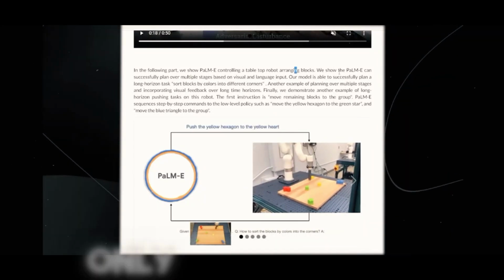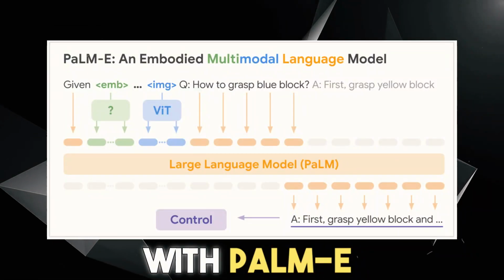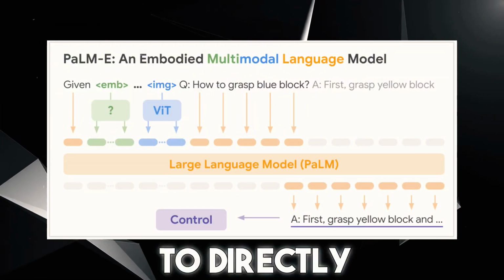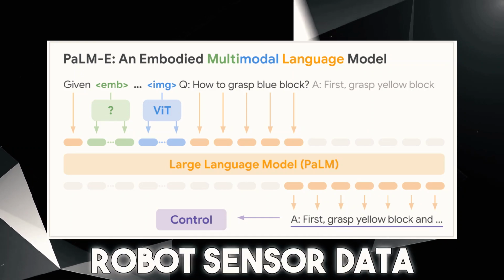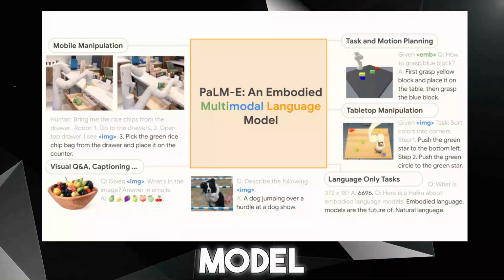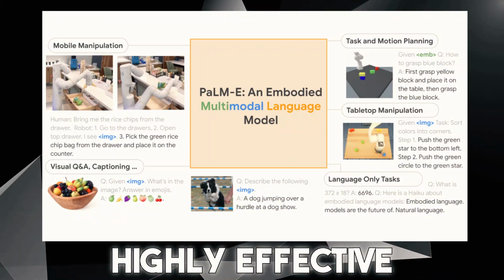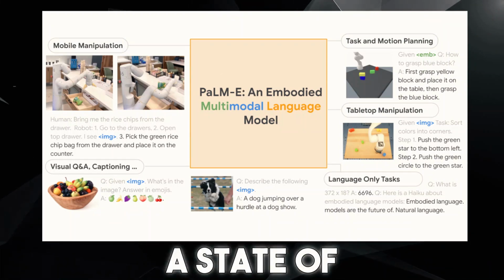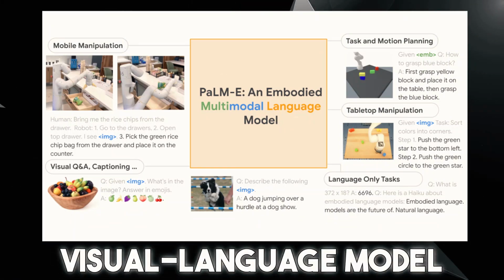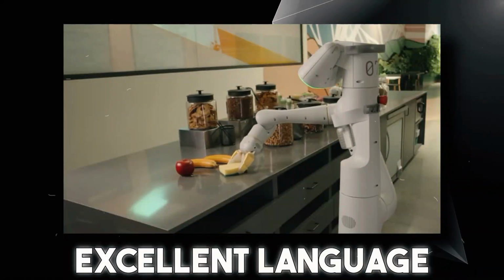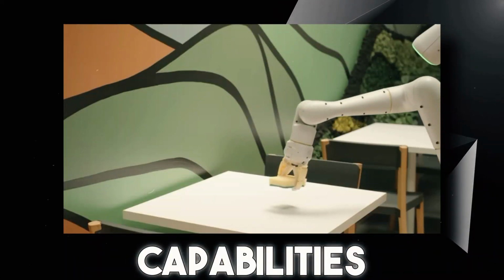Rather than relying on only textual input, with PalmE, they train the language model to directly ingest raw streams of robot sensor data. The resulting model not only enables highly effective robot learning, but is also a state-of-the-art general-purpose visual language model while maintaining excellent language-only task capabilities.